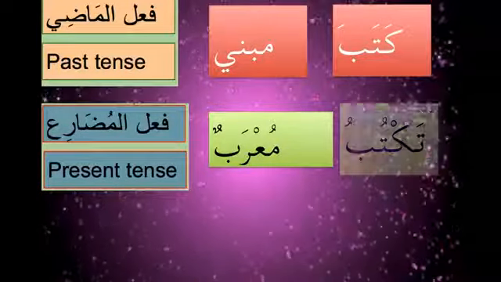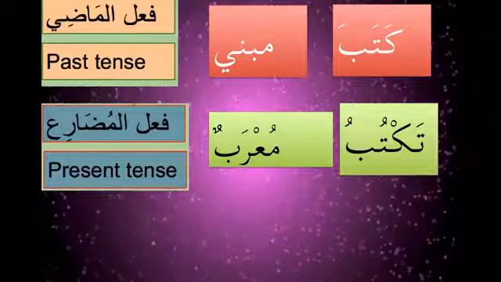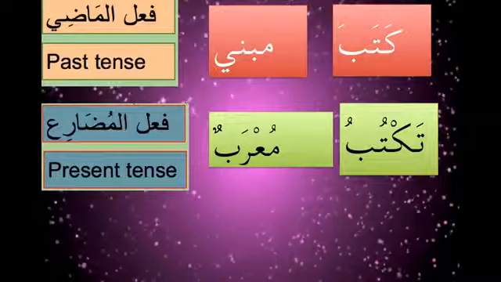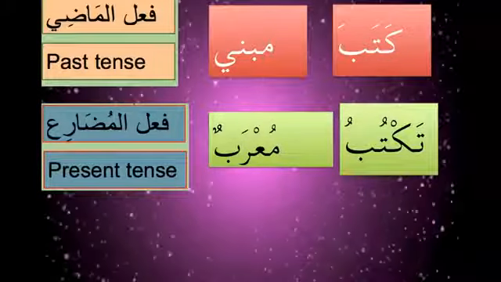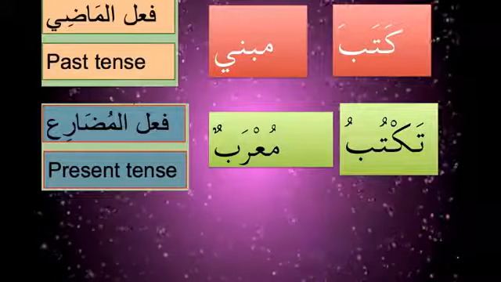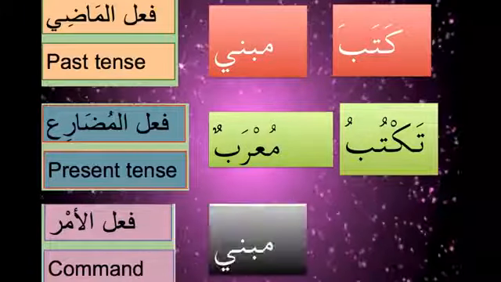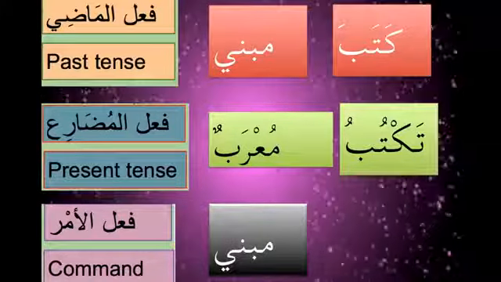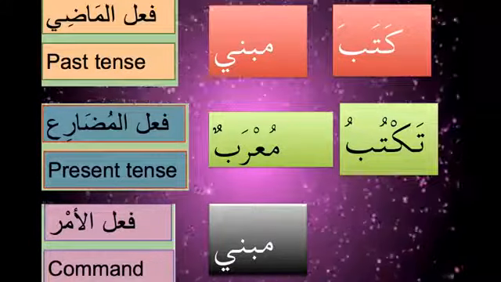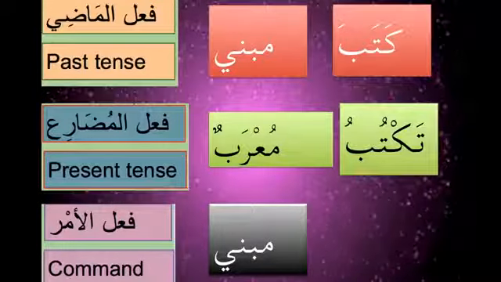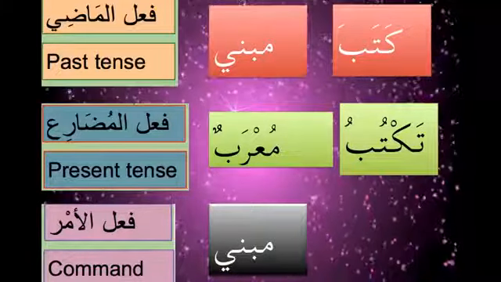For example, if you have taktubu, here the verb is ending with dhamma. So we're going to learn soon what the different signs are that the fa'al mudari takes. Only fa'al mudari is mu'rab, which means it changes the vowel signs, and fi'l amr is again mabni, it is fixed. So we're going to learn about fi'l amr in our next class. Today we are going to concentrate on fi'l mudari, and we have done fi'l madi in our previous classes, so we're not going to go into fi'l madi.